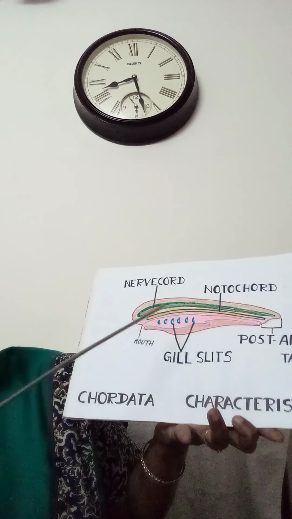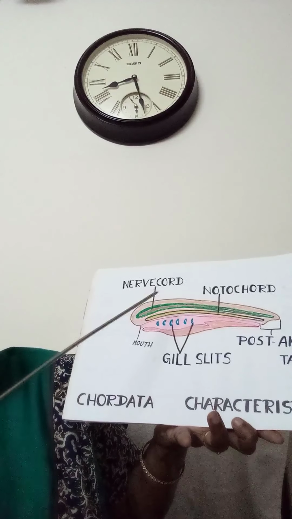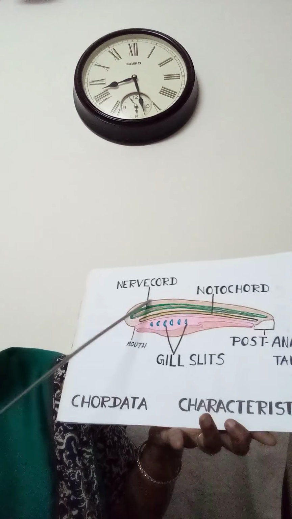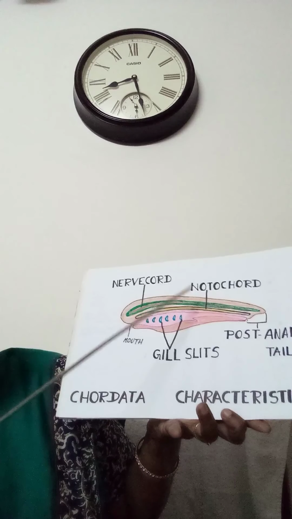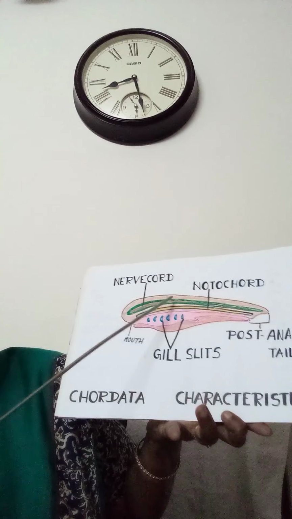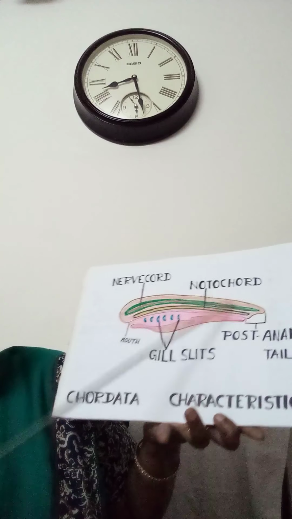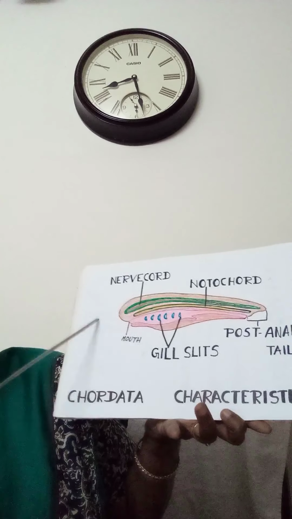In the case of chordata, the nerve cord will be on the dorsal side, that means the back side, and it is hollow. So these are the important characters of chordata.